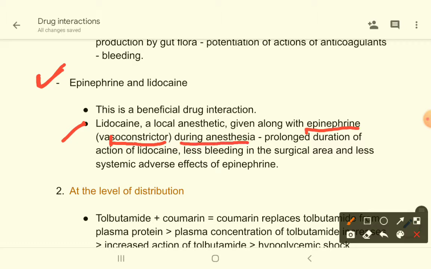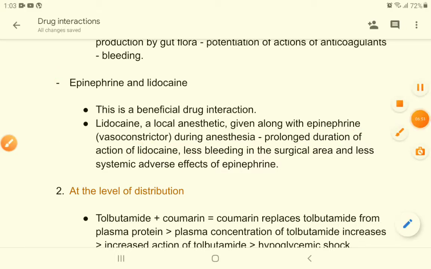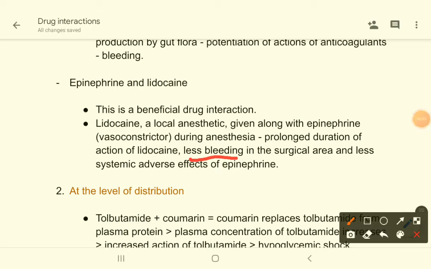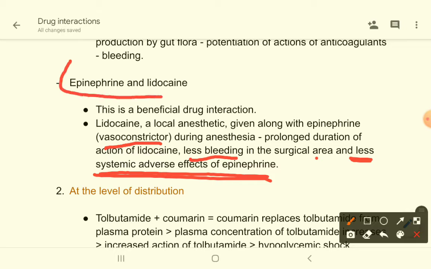And what happens? There is prolongation of duration of action of lidocaine. The lidocaine's, that means the local anesthetic's, duration of action is increased. Also there is less bleeding in the surgical area, because adrenaline or epinephrine is a vasoconstrictor, and there are less systemic adverse effects of epinephrine, because epinephrine will be absorbed less due to vasoconstriction. So these are beneficial effects, so you have to remember this interaction. This is very important for your exam.